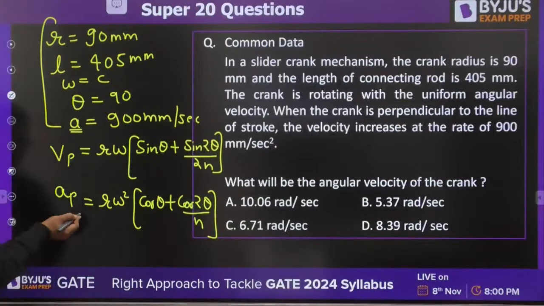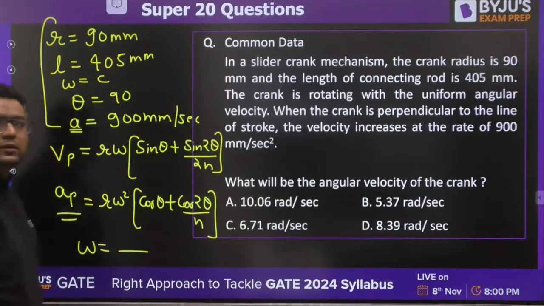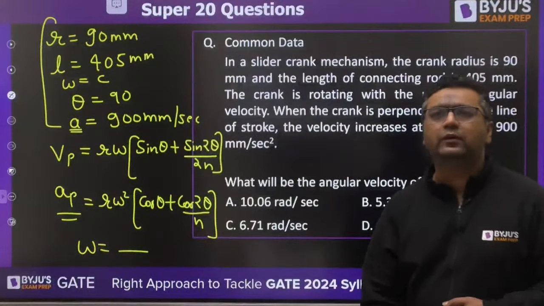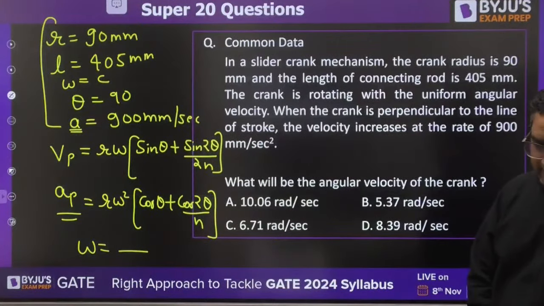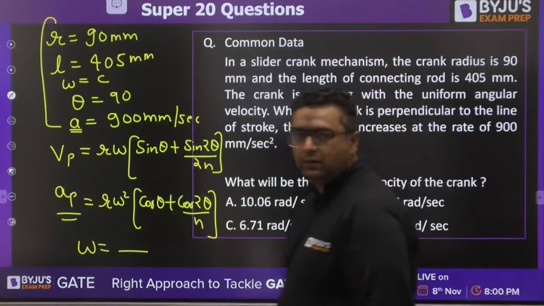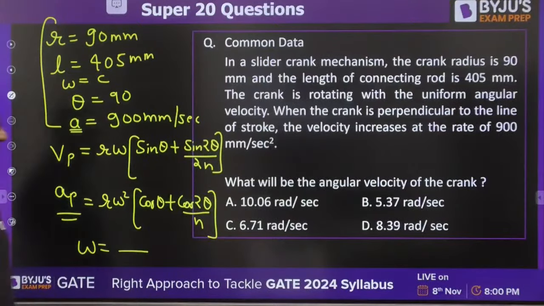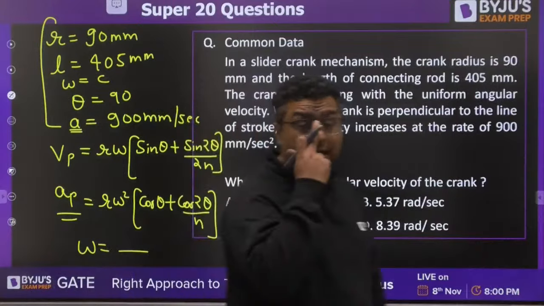So my dear, I feel A is known to us. We can find out omega from here. Solve it and get the answer. So this is a wonderful question, guys. Just try and solve it.